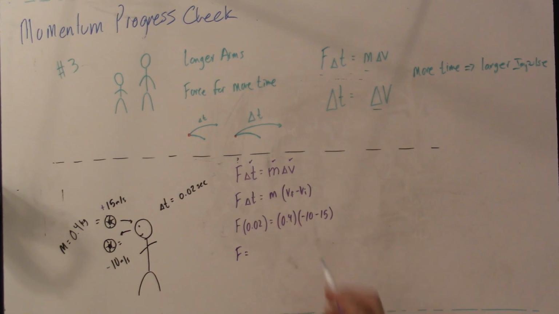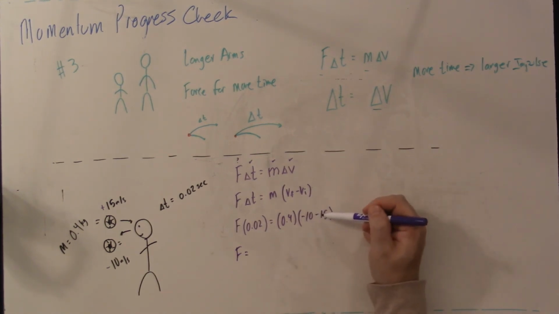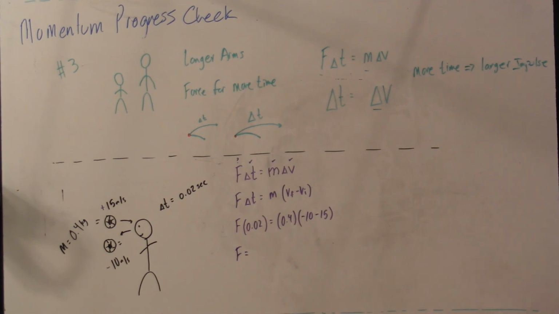And then I'm going to calculate that. Negative 10 minus 15 is negative 25. You take that 25 and you multiply by 0.4, divide by your 0.02, and you have 500 newtons worth of force.